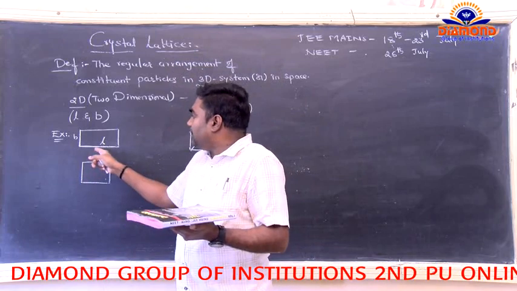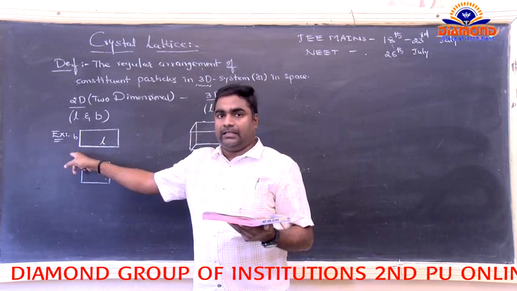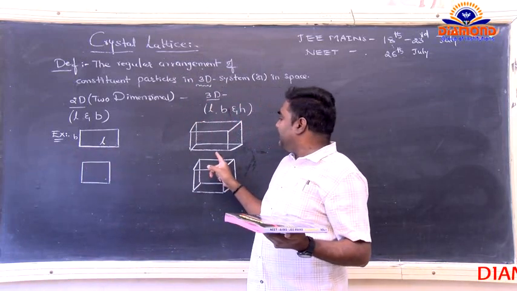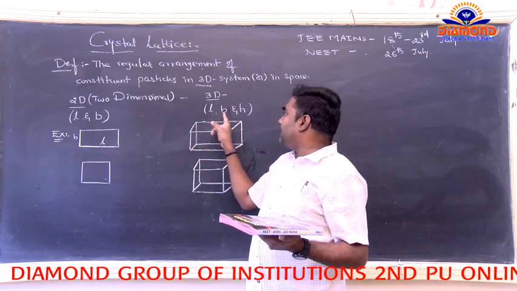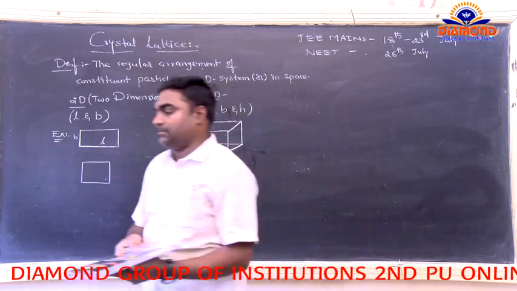Simply, 2D has only the length and breadth, whereas the 3D system has the length, breadth, and also height.